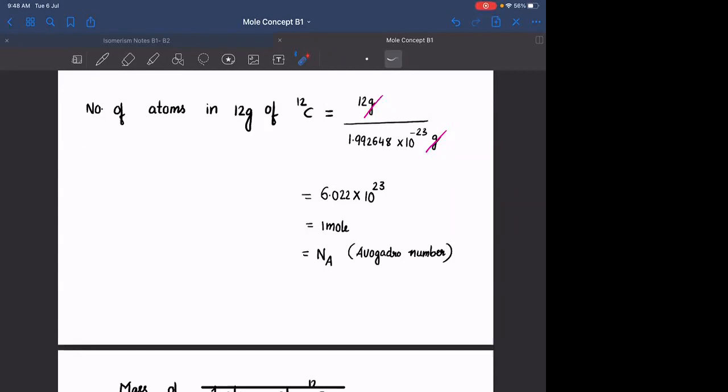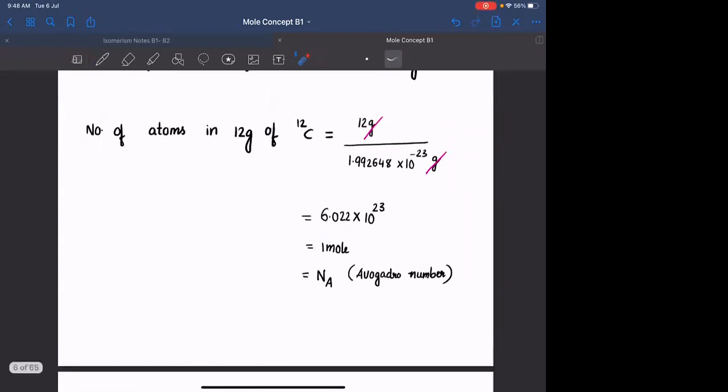Let's take 10 billion people as available. If everyone is able to solve one question per second, calculate the time that is required to solve 1 mole of questions. Or else, don't take them as questions, take them as mangoes. Everyone is able to eat 1 mango per second. Calculate the time required to complete 1 mole of mangoes by the entire human population. Tell me the answer in the next lecture. Take the human population as 10 billion.